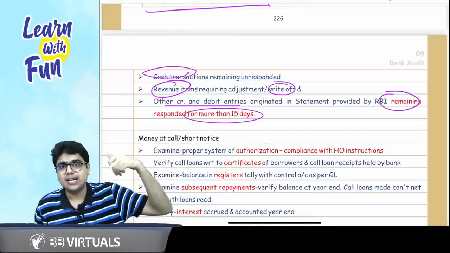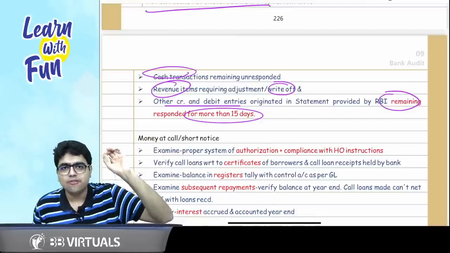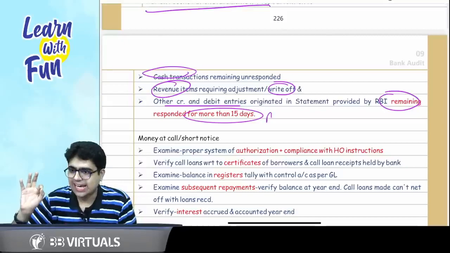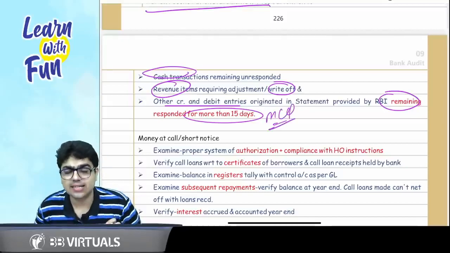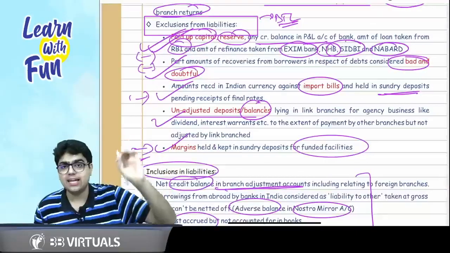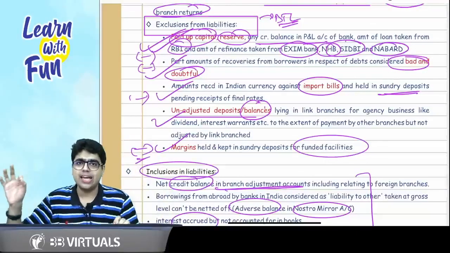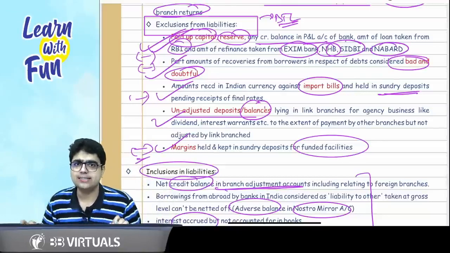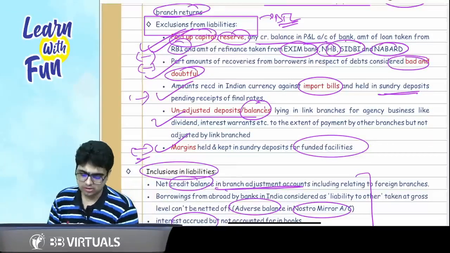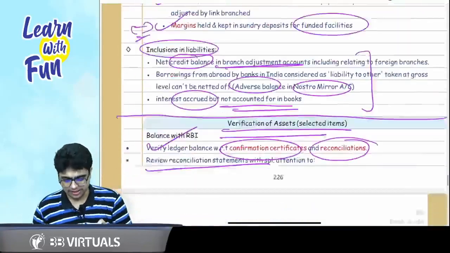And the third point is other credit debit entries for which we have had no response from RBI for a period of more than 15 days. Sir, can it be asked in MCQ? The answer is yes, it can very much be asked in MCQ. Similarly, the discussion we had on SLR, statutory liquidity ratio, I remember students telling me after the exam that around 4 to 6 marks MCQs were asked in the exam on this concept. So please make sure you cover it well.